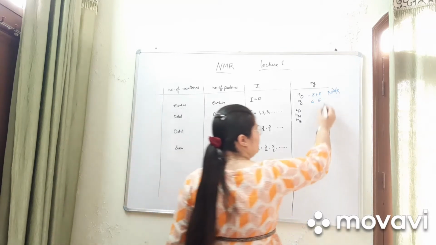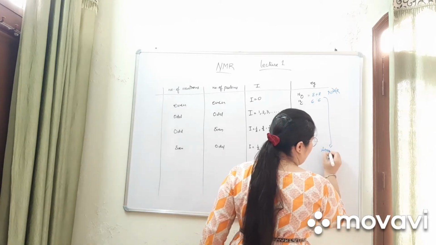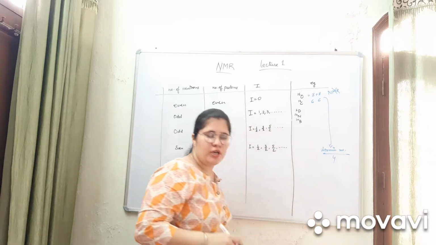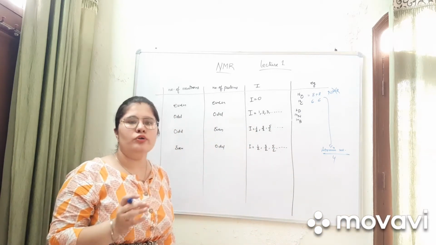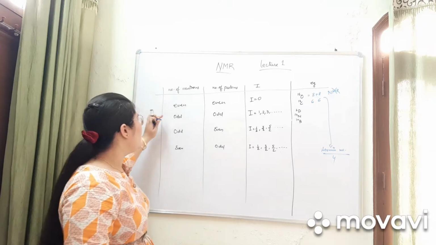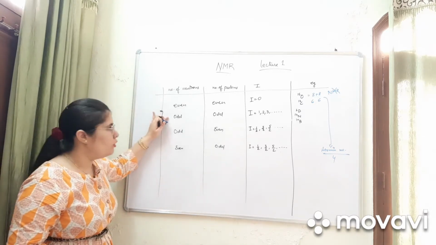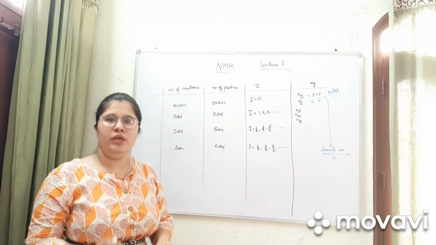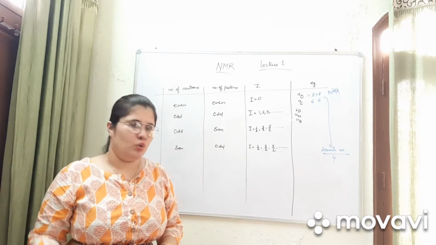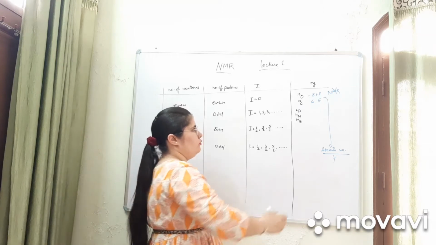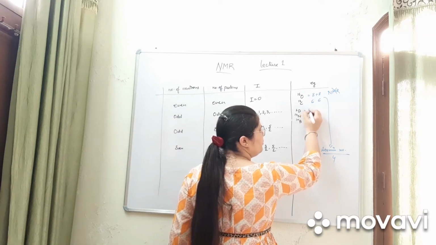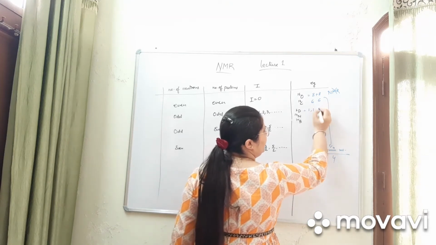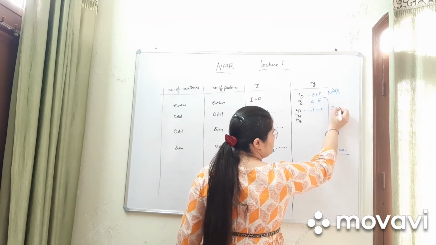Similarly, if the atomic number of the nucleus is divisible by 4, then that nucleus will not show NMR. Again, if the number of neutrons is odd and the number of protons is also odd, then the value of I will be 1, 2, 3 and so on. For example, D2: the number of protons is 1 and the number of neutrons is also 1, and it has I equal to 1.